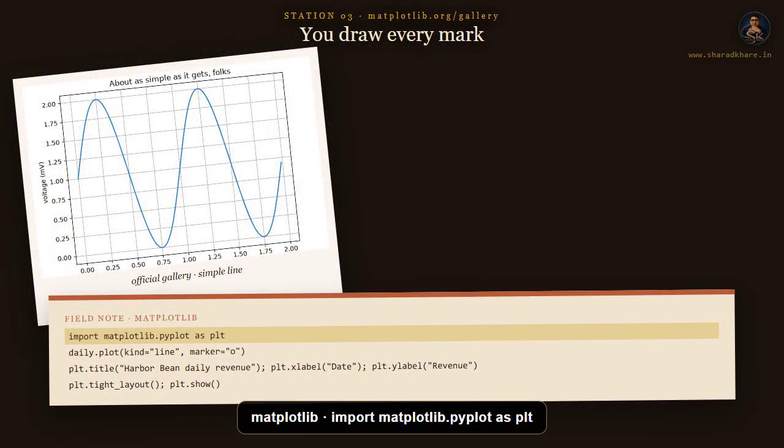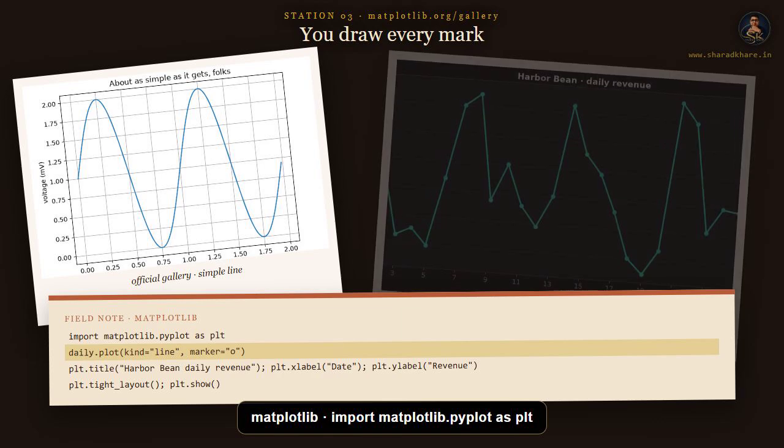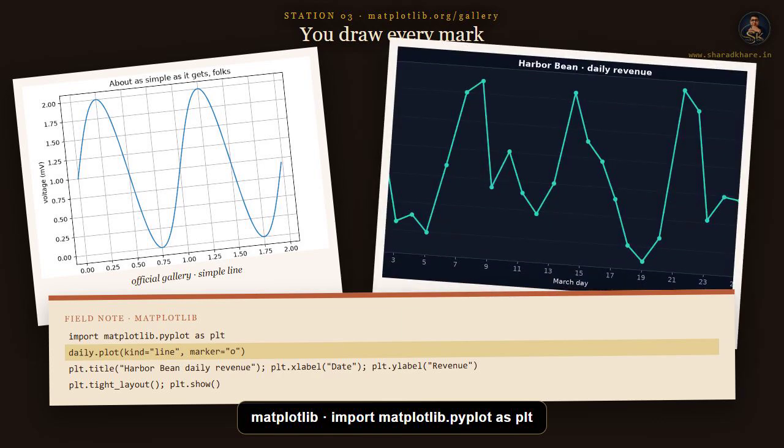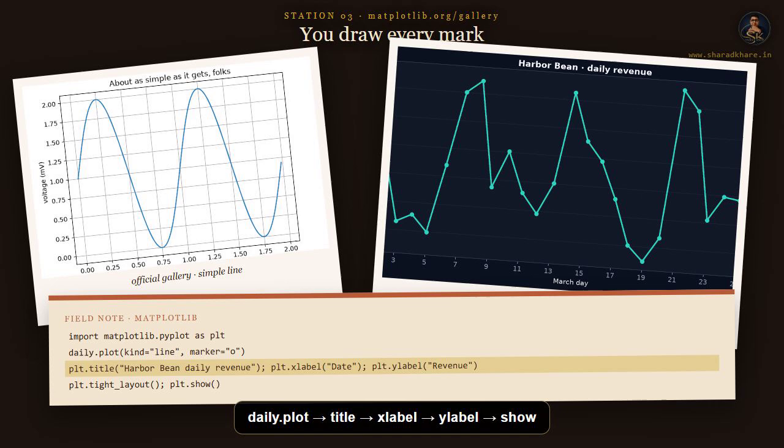Matplotlib is the sketchpad. Import matplotlib.pyplot as plt loads the plotting interface most people actually use. plt is a state machine. You add a line, then a title, then you show the figure. plot with kind equals line, marker equals o. Because daily is a pandas series, that plot method borrows matplotlib and draws revenue against each date. Title sets the headline the owner will read in one glance: Harbor Bean daily revenue. ylabel names the axis so a stranger does not have to guess the units. tight_layout tucks labels in so nothing gets clipped at the edge of the figure. show opens the window, or in Jupyter parks the chart under the cell.